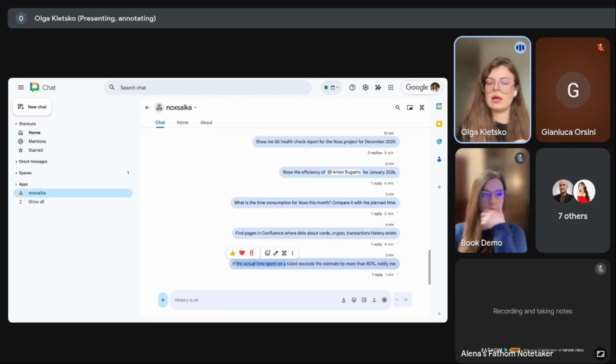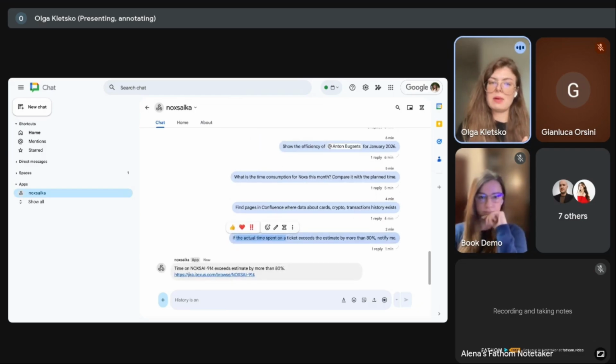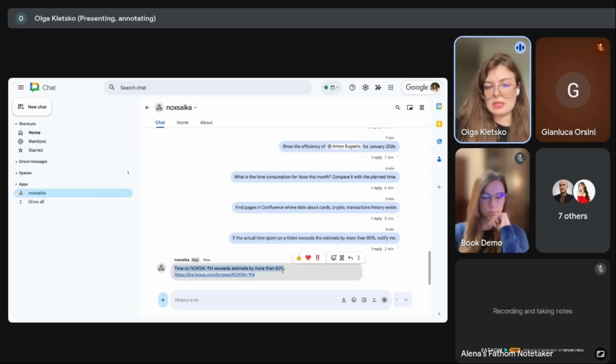We only receive updates about situations that we would like to track, and we can ask Noxs to go directly to some person, notify him or her, and then return to me and report. Just explain what happened with some specific tickets or sprint or team in general. So yeah, here you may see that we just received this notification and just can go to Jira and review what's happened.